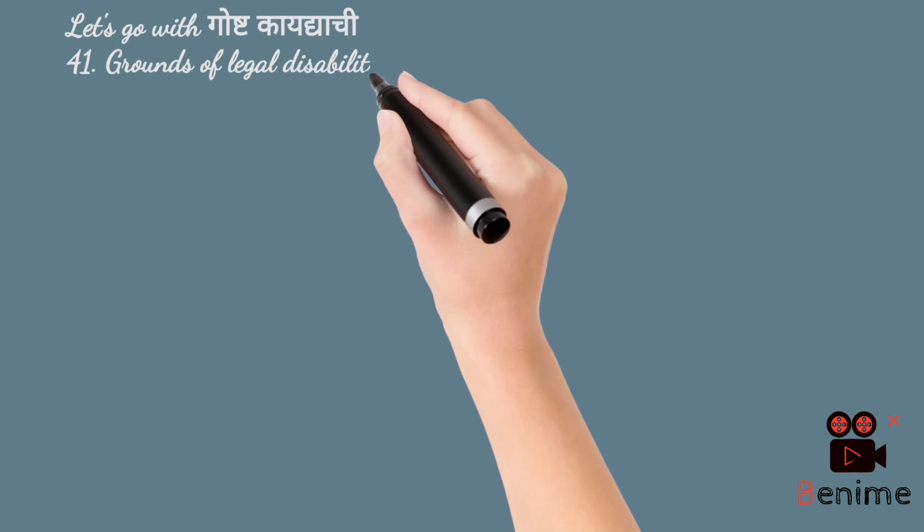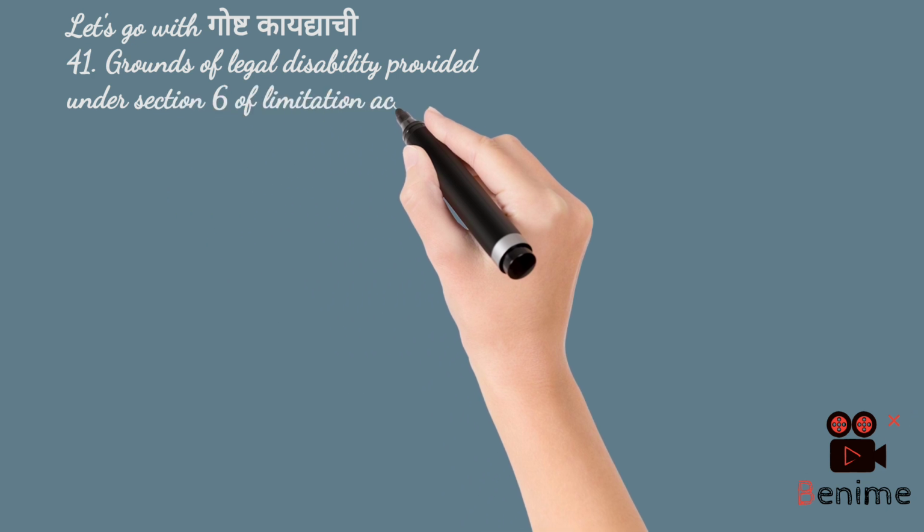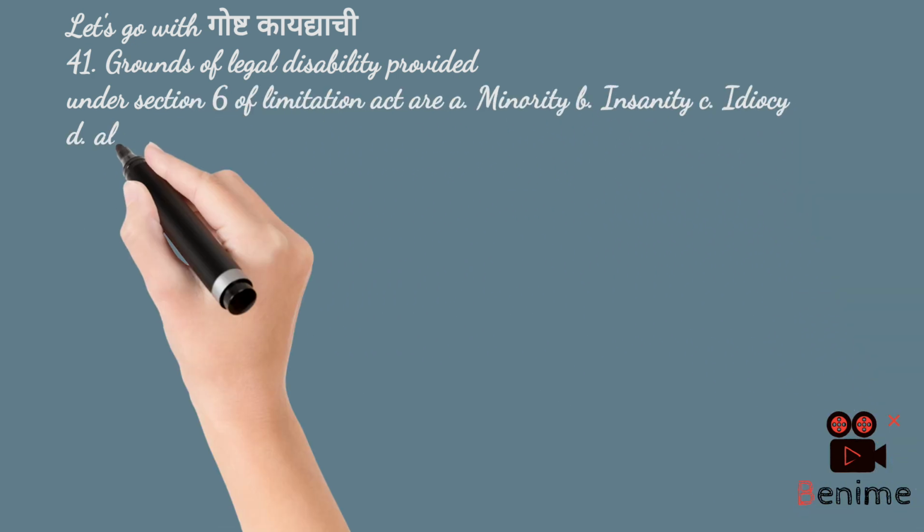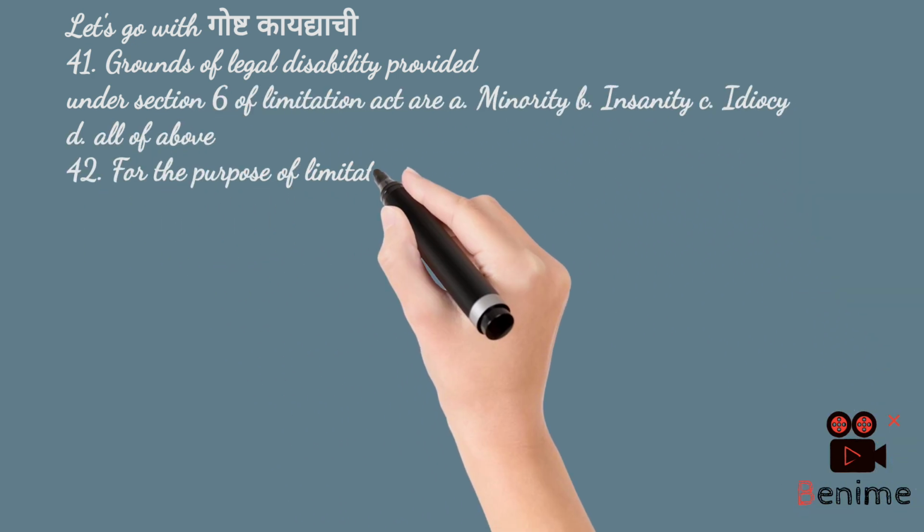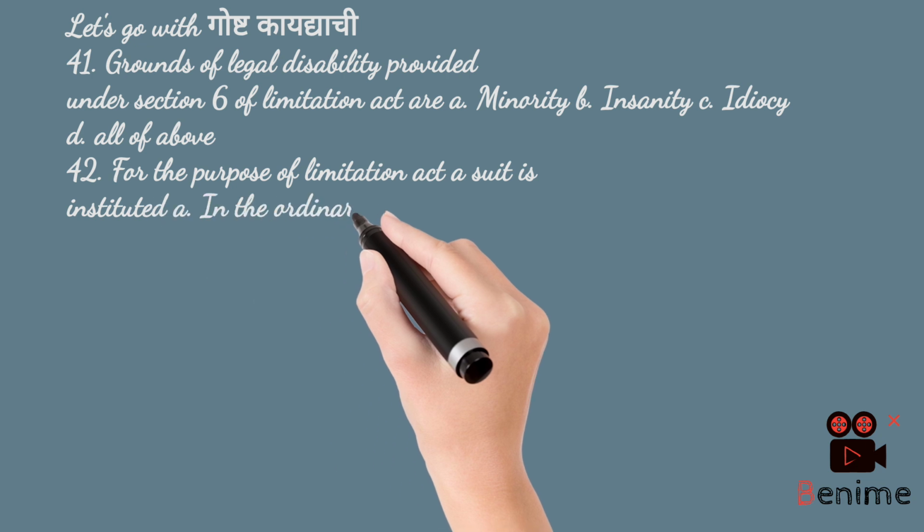41. Grounds of legal disability provided under Section 6 of the Limitation Act are: A. Minority, B. Insanity, C. Idiocy, D. All of the above. 42. For the purpose of the Limitation Act, a suit is instituted: